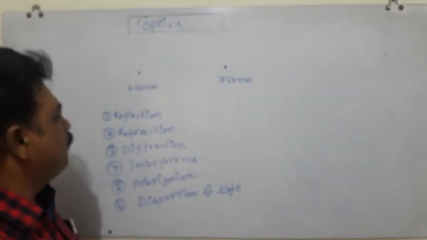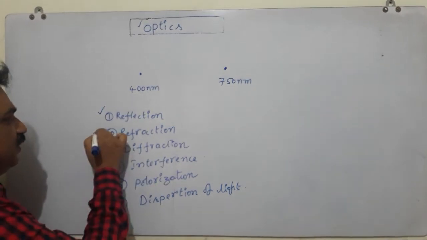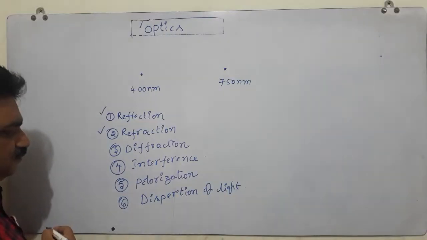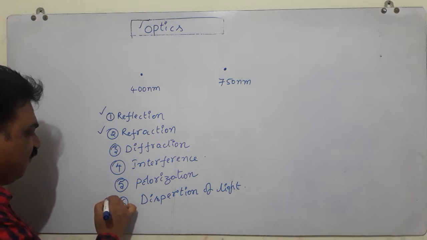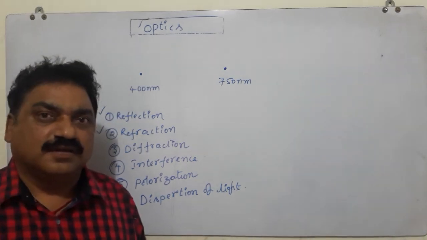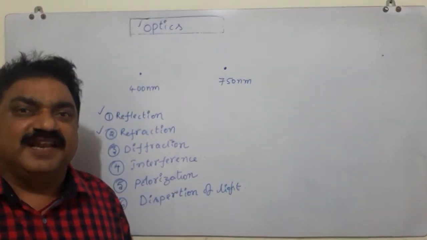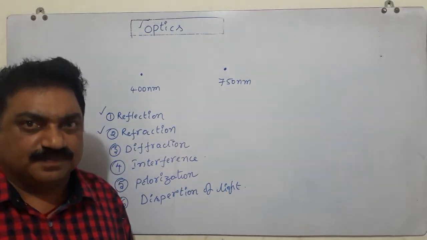There are some properties like reflection, refraction, and dispersion of light, which can be explained based on an important property of light called rectilinear propagation of light.